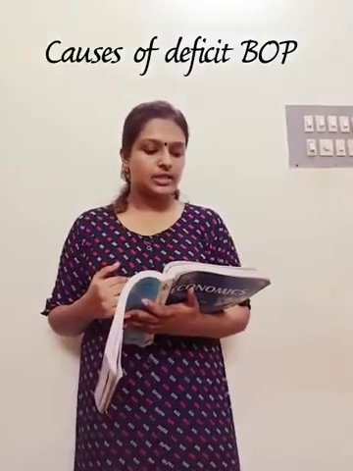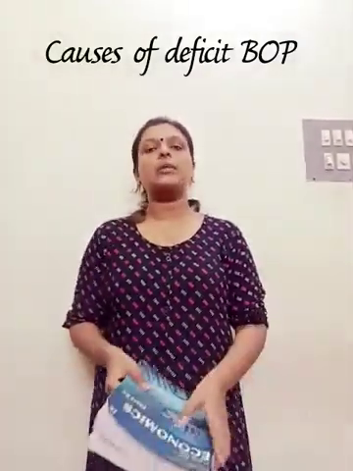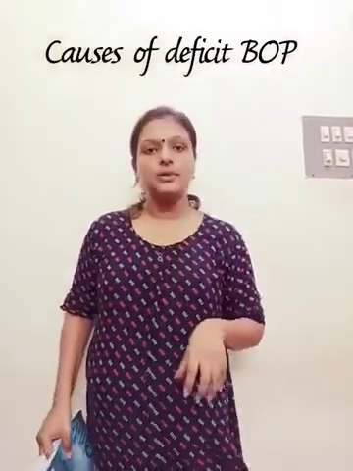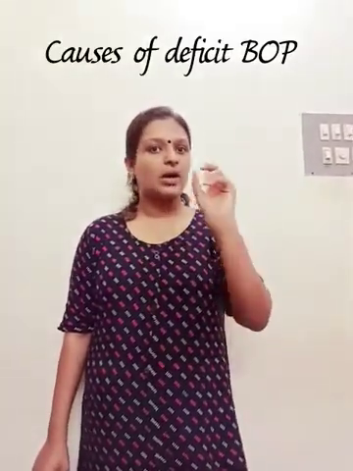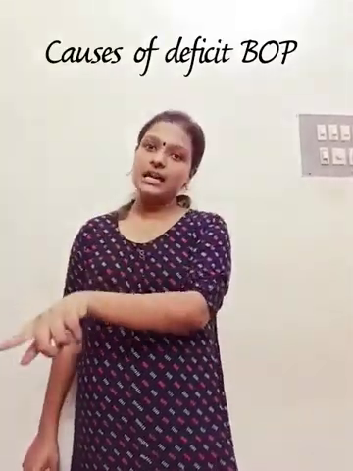Yes. So we have discussed the components of the BOP. Now we have to discuss the equilibrium as well as the disequilibrium in BOP. That is, equilibrium is where you get a balanced BOP, that is, debit side is equal to the credit side. And disequilibrium, you have two types of disequilibrium there. One is surplus BOP as well as the deficit BOP.